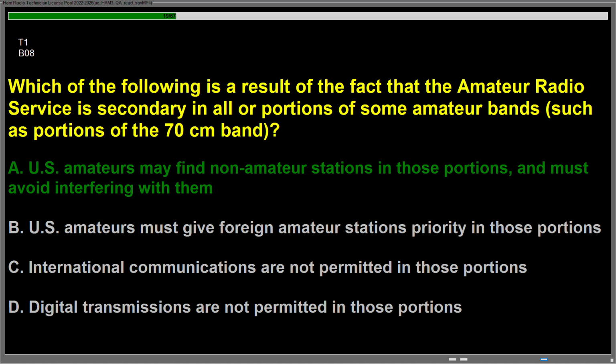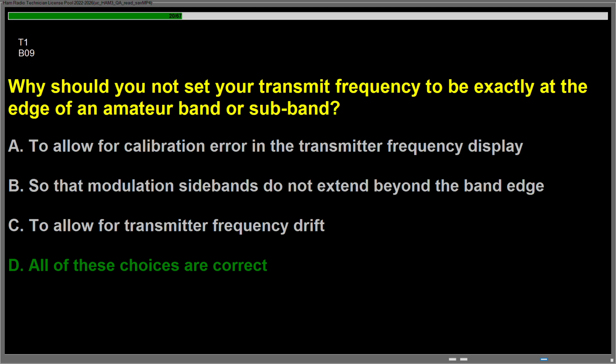Question Bravo 08, which of the following is a result of the fact that the amateur radio service is secondary in all or portions of some amateur bands, such as portions of the 70 cm band? Answer is A. U.S. amateurs may find non-amateur stations in those portions, and must avoid interfering with them. Question Bravo 09, why should you not set your transmit frequency to be exactly at the edge of an amateur band or sub-band? Answer is D. All of these choices are correct.